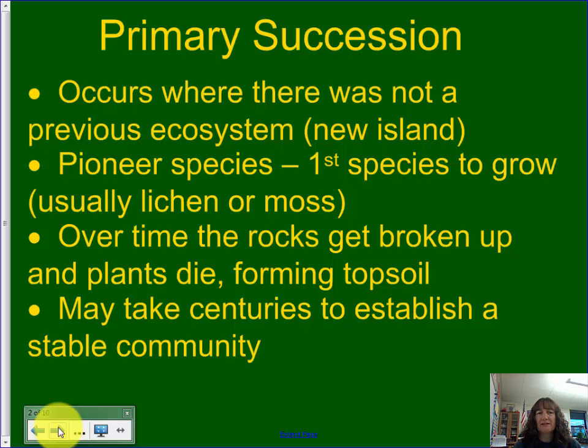The first one is primary succession, and that occurs where there's not a previous ecosystem. So this would be like in Hawaii when the volcanoes make a new island. So what happens is you have just rock, and then pioneer species come in, and those are the first species to grow. And these are usually lichens and moss, so little tiny plants that grow on top of the rocks. Over time, the little tiny roots of those plants break up the rocks, and the plants die, and those all decay and become topsoil. And it may take several centuries to build up enough topsoil where you're going to get big trees and bushes growing.